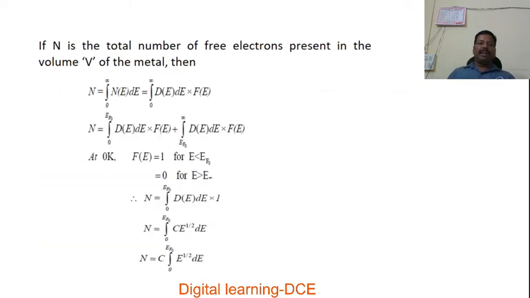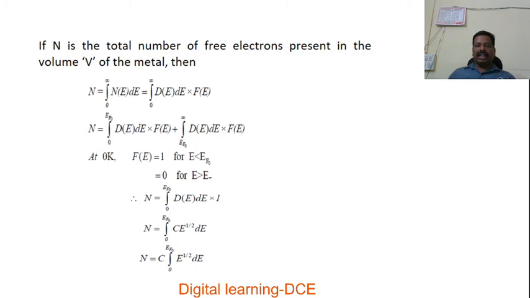If capital N is the total number of free electrons present in the volume V of the metal, then the total number of electrons is given by the integral from 0 to infinity of n(E) dE, that is, the density of energy states. If we integrate the density of energy states over the limits 0 to infinity, then we are going to get the total number of free electrons present in the metal. Then n(E) dE is equal to what? D(E) dE into F(E).